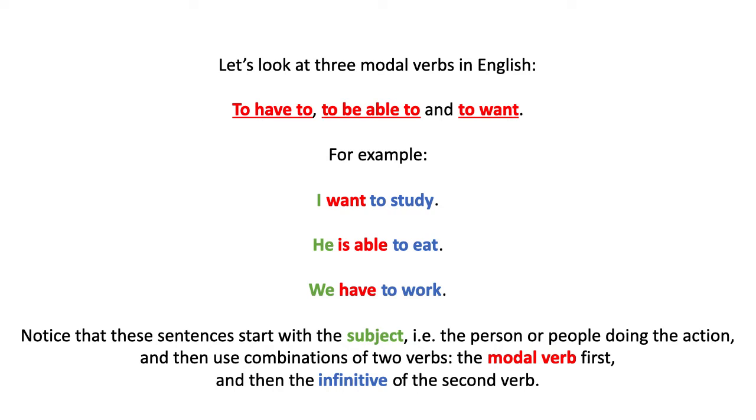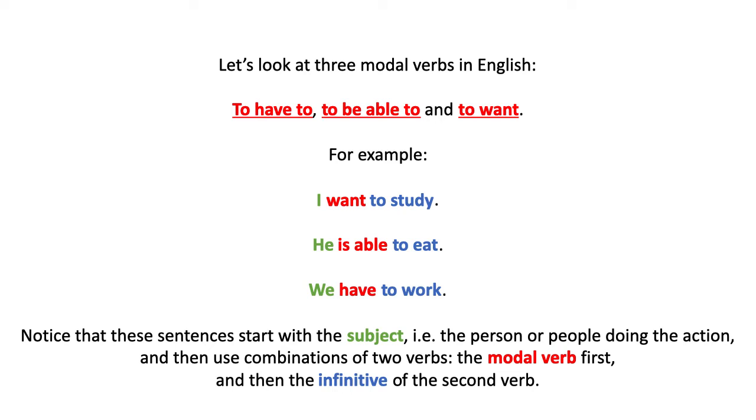And then we have 2 verbs. The one that appears first in each of the examples is the modal verb, and it's colored in red. Want, is able, have, right? Want is a form of to want. Is able is a form of to be able. Have is a form of to have to, right?